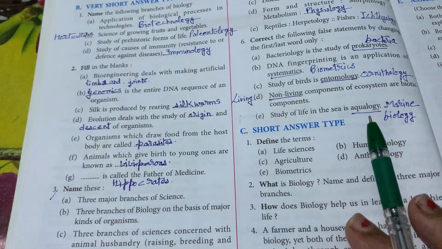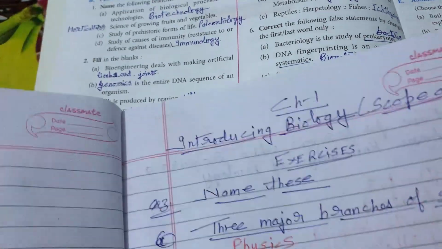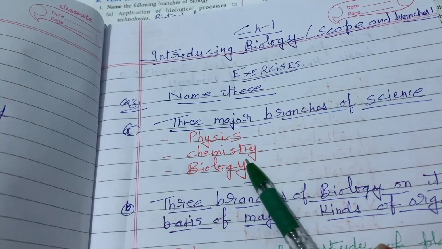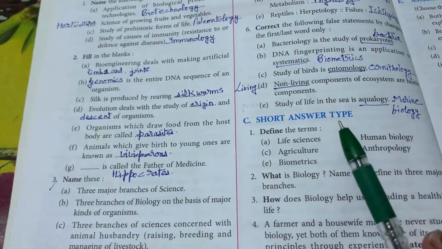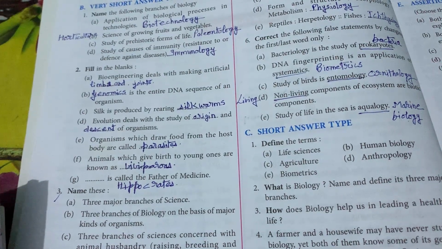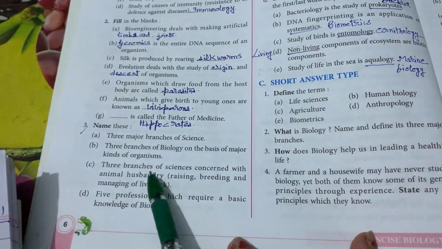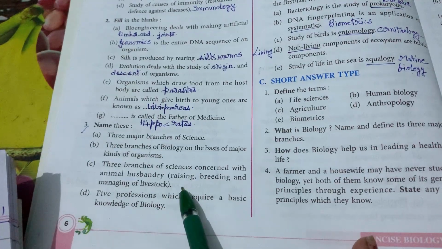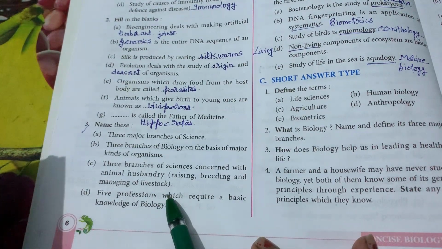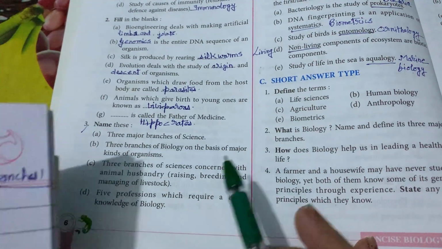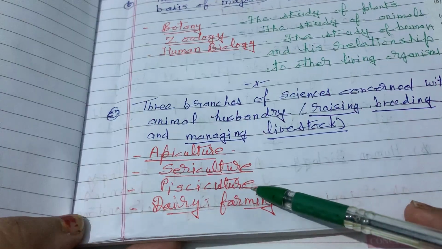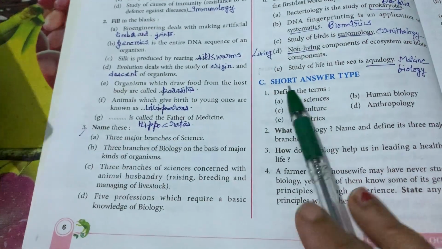Three major branches of science. Now see, the three major branches of science are physics, chemistry and biology. I hope it is clear. Three branches of science concerned with animal husbandry, raising, breeding and multiplying livestock. Under this, we can say apiculture, sericulture, pisciculture, and dairy farming.